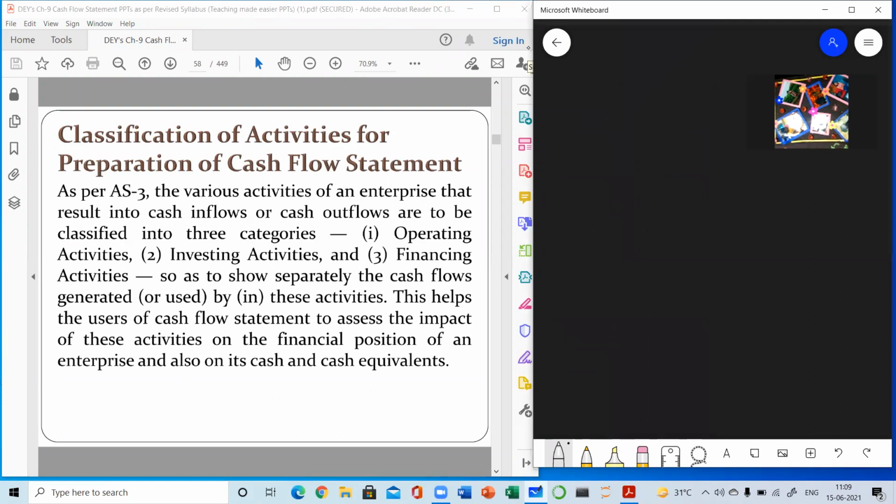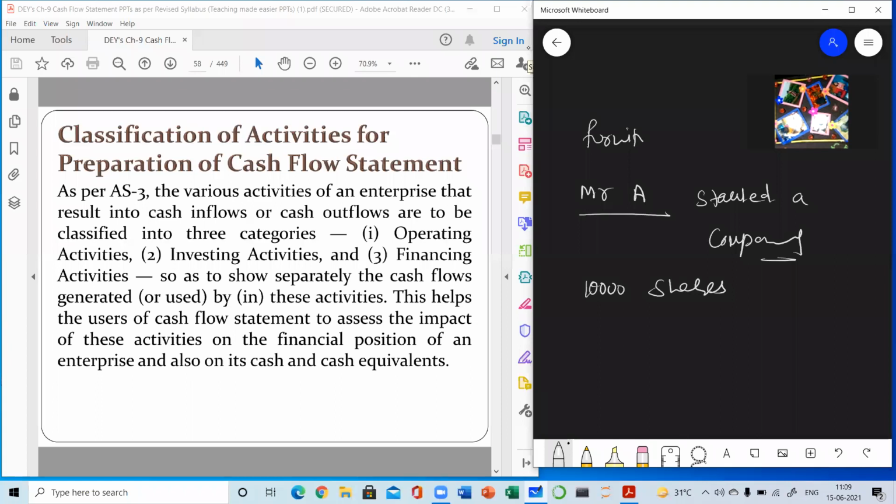Suppose Mr. A has started a business, started a company. In which he issued 10,000 shares, and his business is a furniture business. 10,000 equity shares he has issued here.